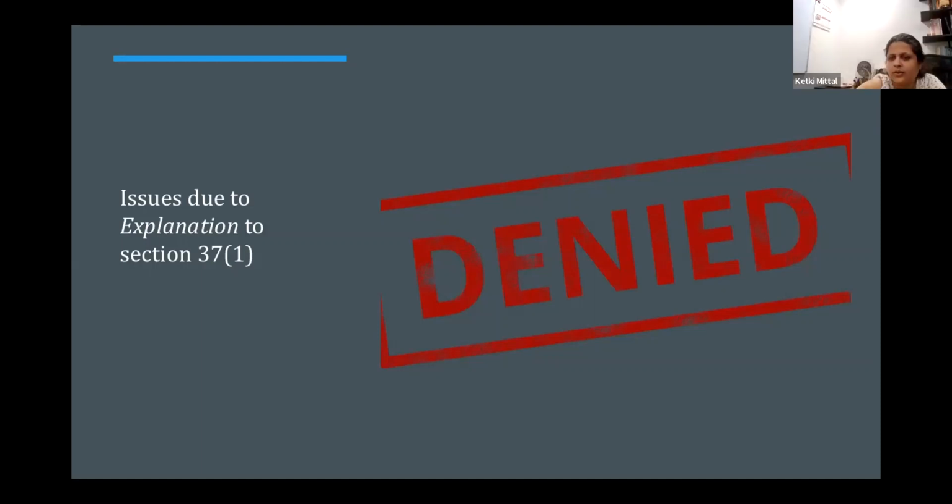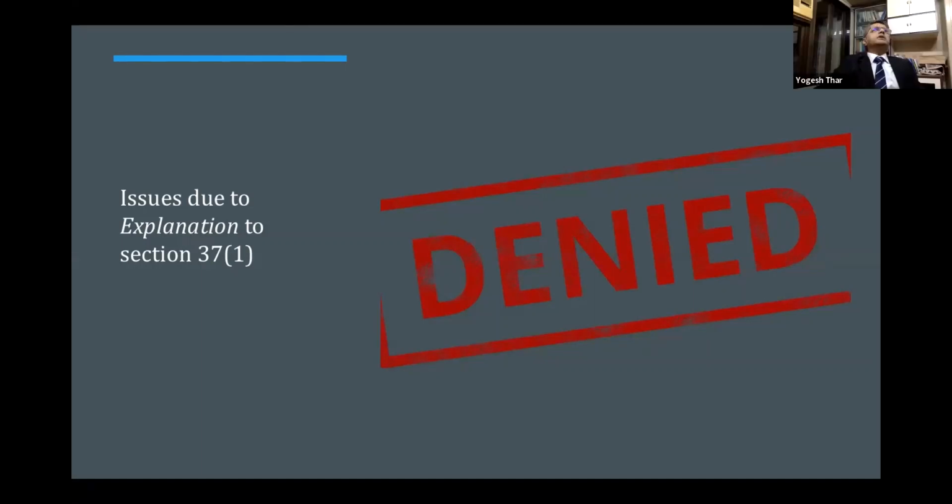So the next one is whether it will be applicable to a charitable institution running a hospital. A charitable institution gives benefit and perquisite to public at large as charity, and therefore that is not income per se. And if it is not income per se, 194R can never apply. So the benefit is received by public at large because it's a public charity.